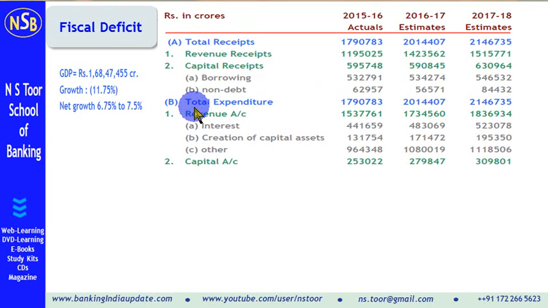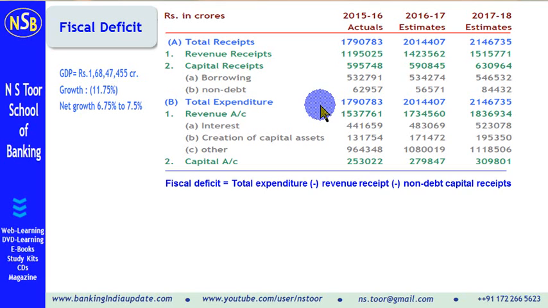Similarly, breakup of total expenditure into revenue account expenditure and capital account expenditure is also given. Here we are also given the gross domestic product data. Based on this information, how to calculate fiscal deficit?